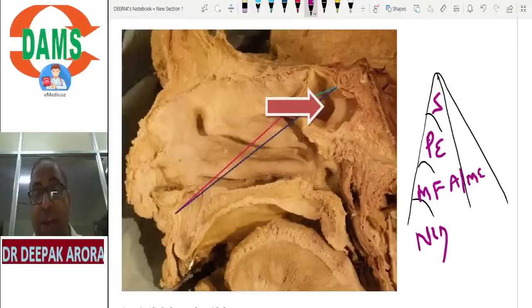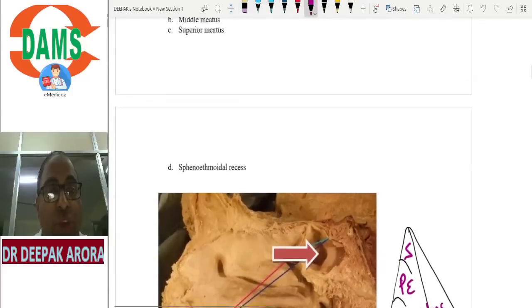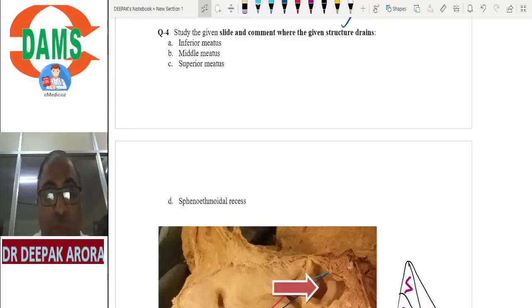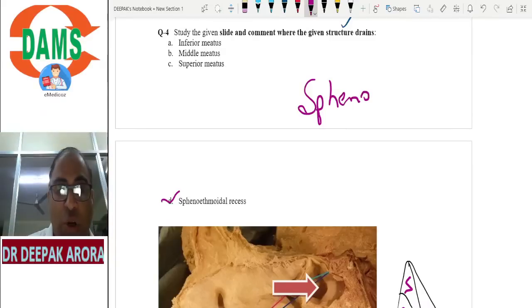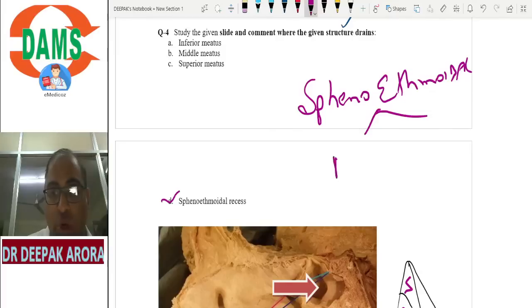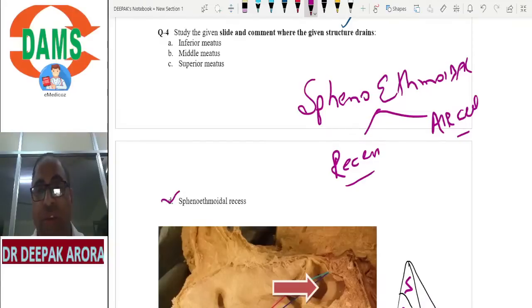So the examiner may ask what is the other name of supreme meatus. Sphenoid sinus opens in the supreme meatus. What is the other name? Out of the four options, what will be the best answer, beta? The other name of supreme meatus is sphenoethmoidal recess. For your Central Institute, what is the importance of this word? Sphenoethmoidal air cell. Let's see who replies first. Sphenoethmoidal recess is the other name of the supreme meatus.